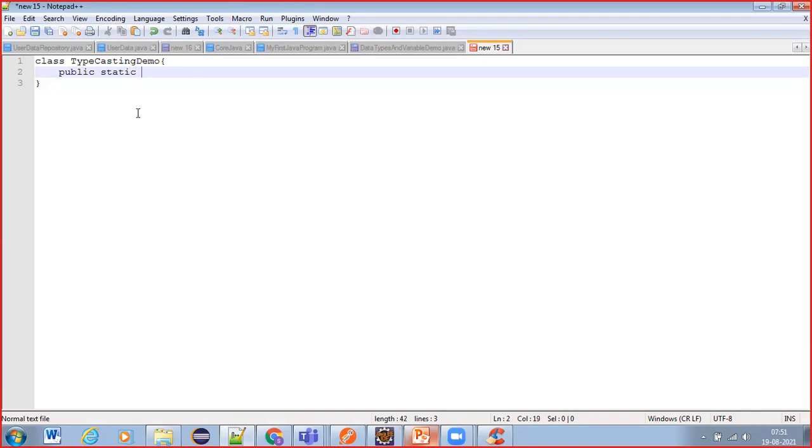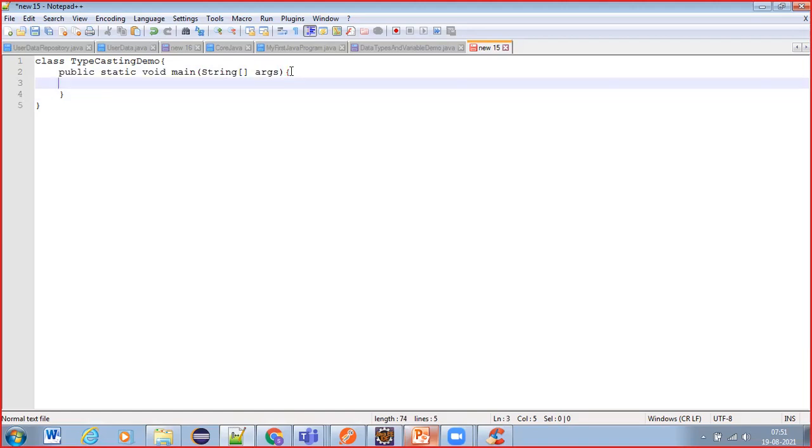Public static void main, String args, and the square brackets you can place after the args or after String, either place, any one place you can keep, both are same.